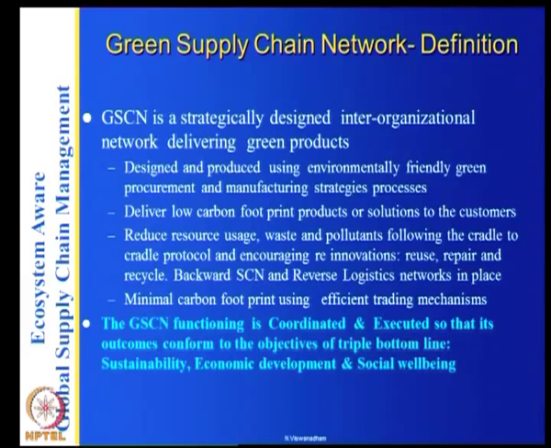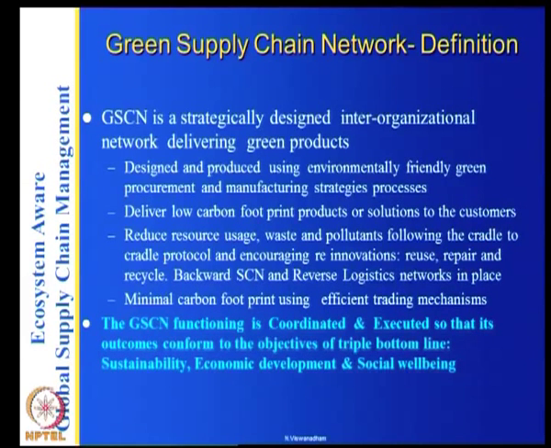See, the green supply chain functioning is coordinated and executed so that its outcomes conform to the objectives of the triple bottom line: sustainability, economic development, and social well-being. So, basically your objectives of the global supply chain are the same. You want to produce products and you want to save the future for future generations.